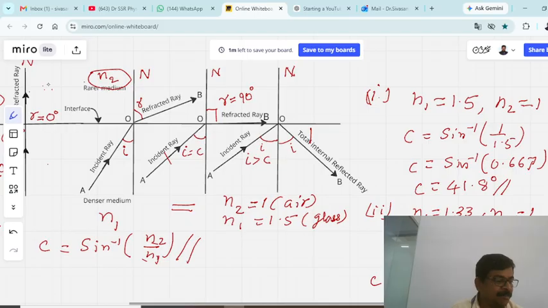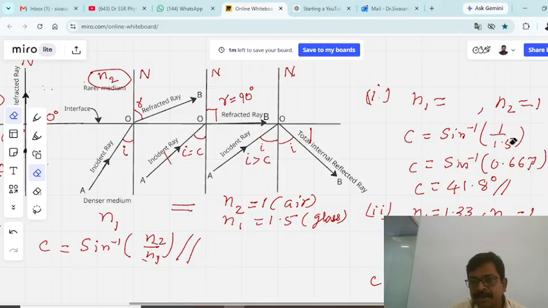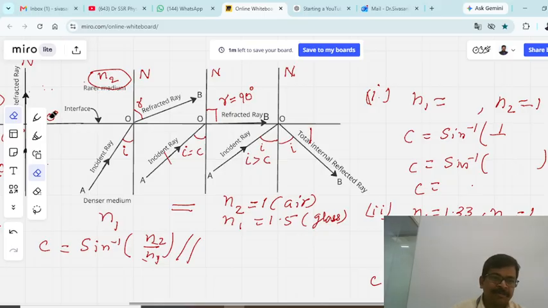Now let us understand why a very large amount of total internal reflection of light occurs in diamond. In the case of diamond, the refractive index is 2.42.